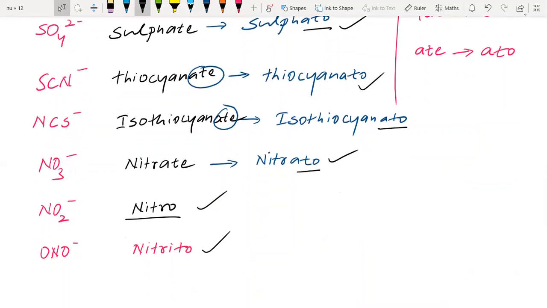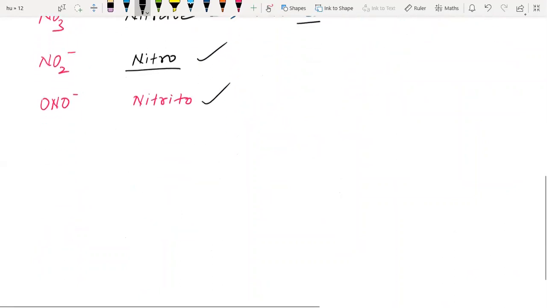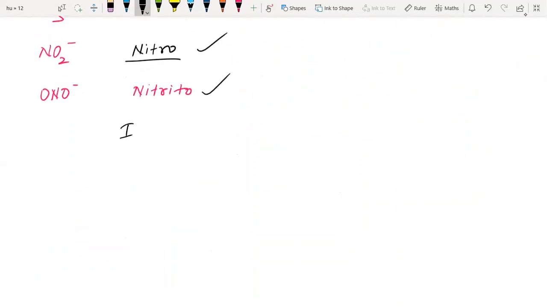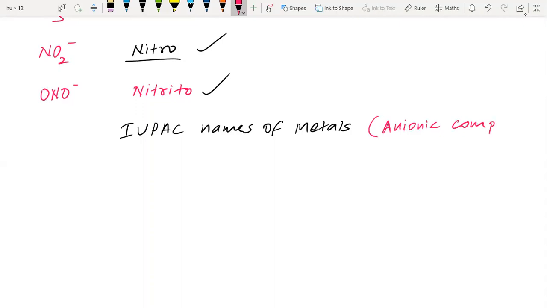Similarly, we have IUPAC names for metals. That we write in case of anionic complexes. If you are given anionic complexes, then you have to use the IUPAC names of metals.